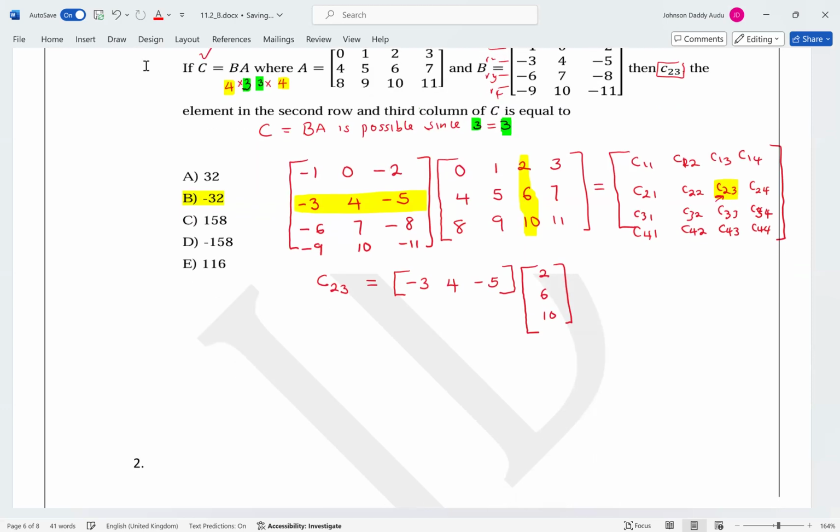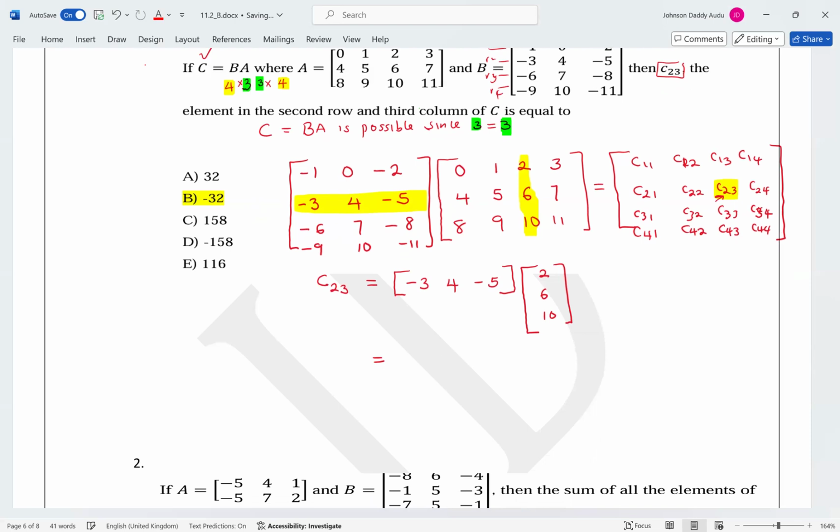You just need to multiply -3 times 2, plus 4 times 6, plus -5 times 10.